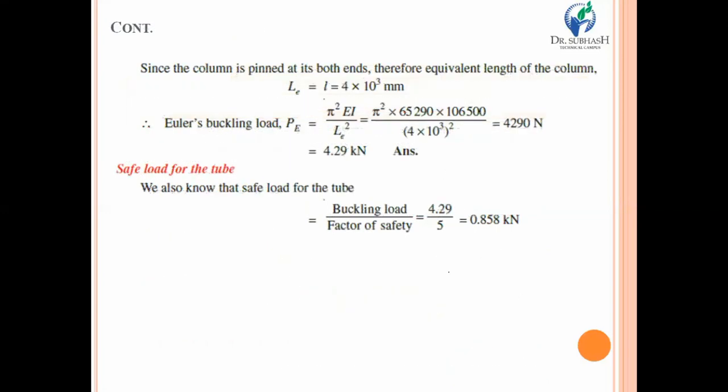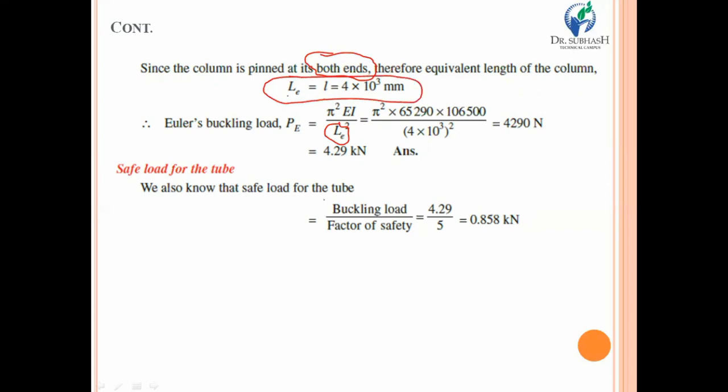Now, as we know, Euler's buckling relation requires the effective length. For the effective length, as we have discussed in the previous slide, this example has a column which is pinned at both of the ends. In that particular case, where the column is pinned at both ends, the effective length becomes small l, or equal length.